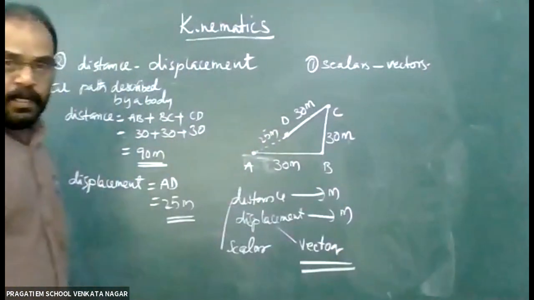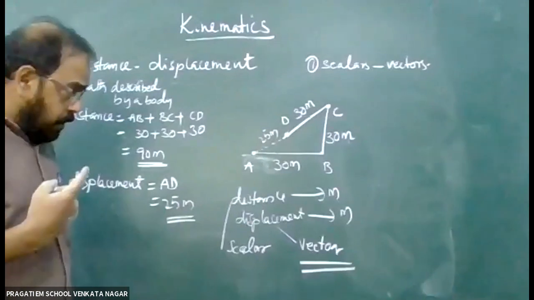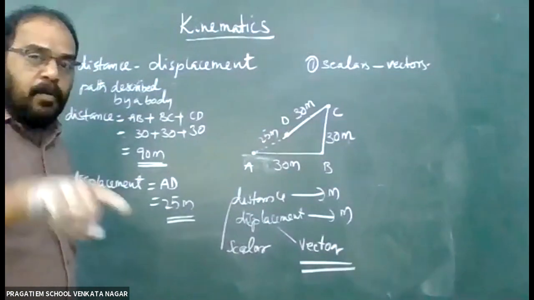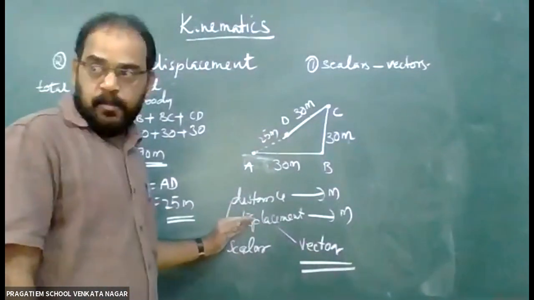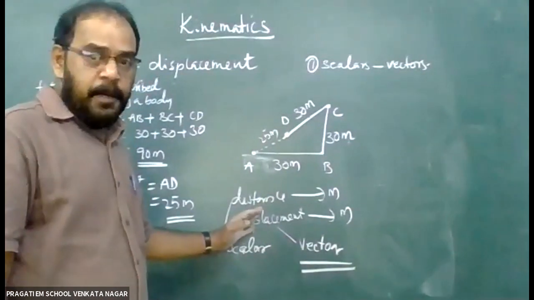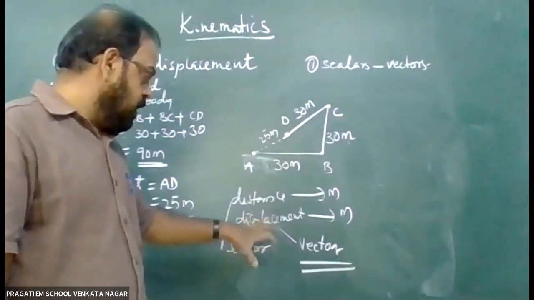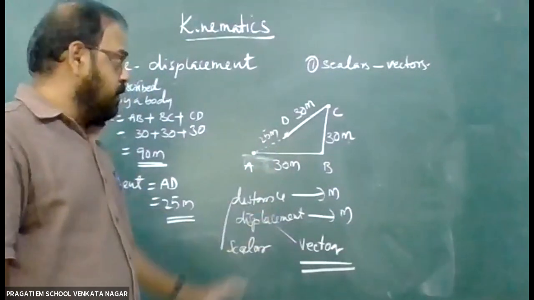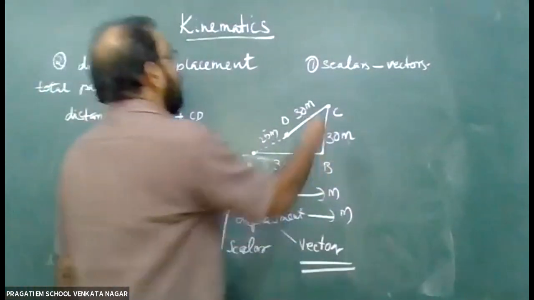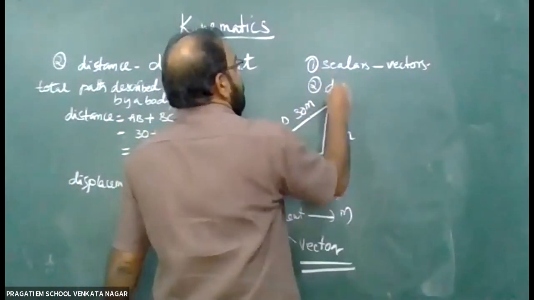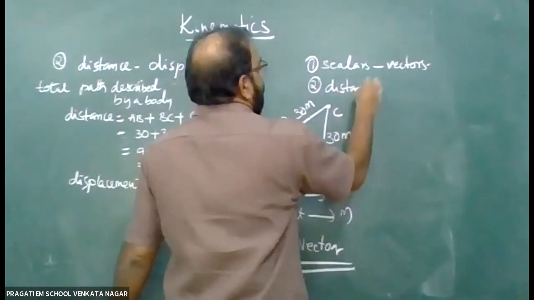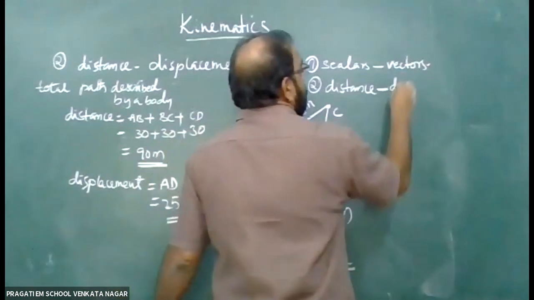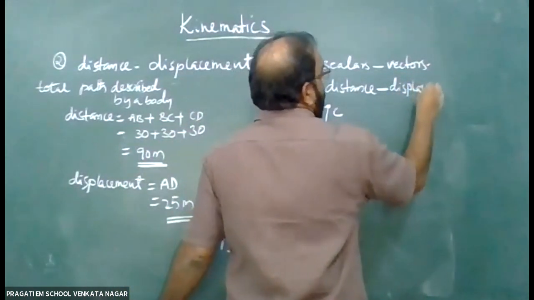Displacement is a vector quantity because the total path described in a particular direction is called displacement. So direction is very important in displacement. So that is the second definition we are studying: distance and displacement.